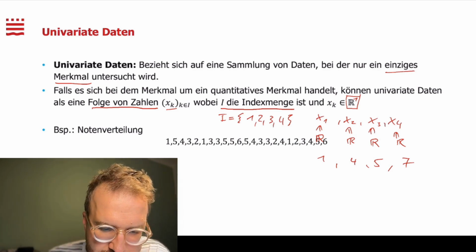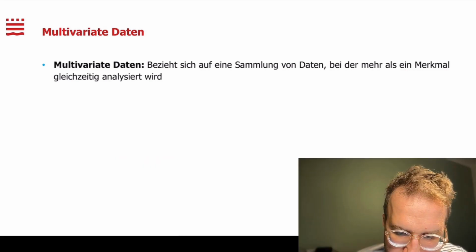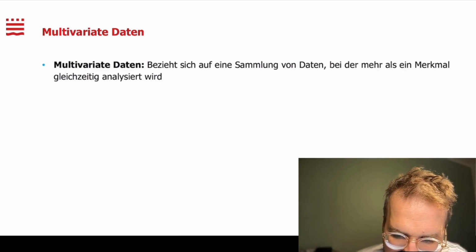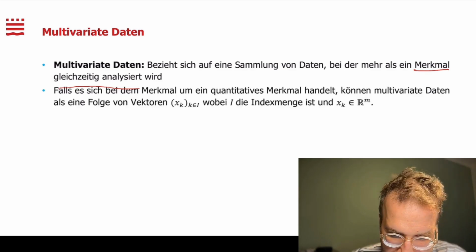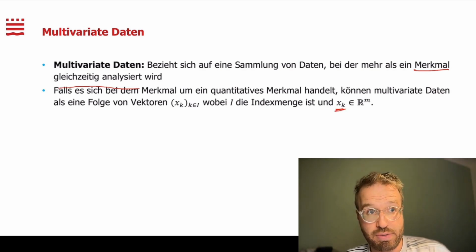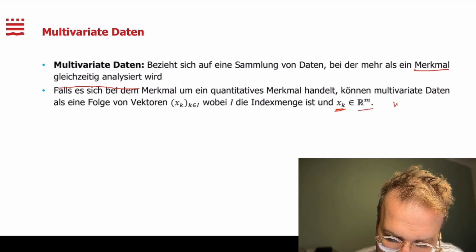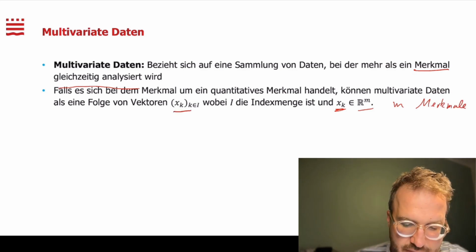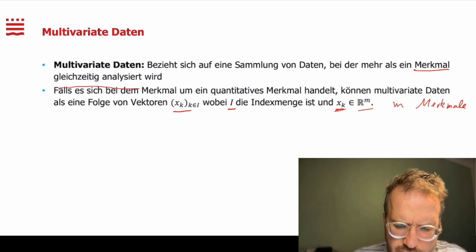In contrast, there is multivariate data, which refers to data where we look at multiple features simultaneously. This means that if we now go from right to left, our x_k is no longer in R to the power of 1, but in R to the power of m. This means that we are looking at m features. And then we have a sequence of x_k again, and we have an index set that describes how many data points we are looking at.